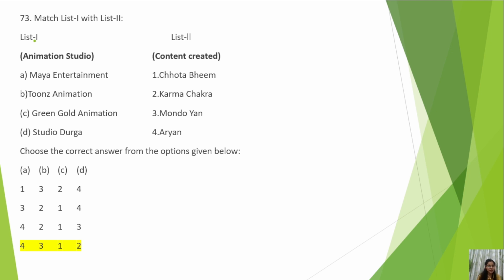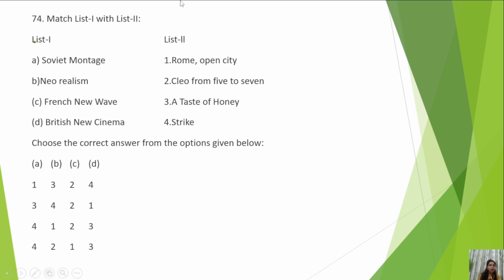Okay, remember this. Now, Soviet montage, neo-realism, French New Wave, British New Cinema; Rome Open City, Cléo from 5 to 7, A Taste of Honey, Strike. Just in the June 2021 paper itself, we discussed French New Wave. It has some of the famous films of French New Wave. I told you one of the films was Cléo from 5 to 7. Just by knowing this, you could have reached the right answer.